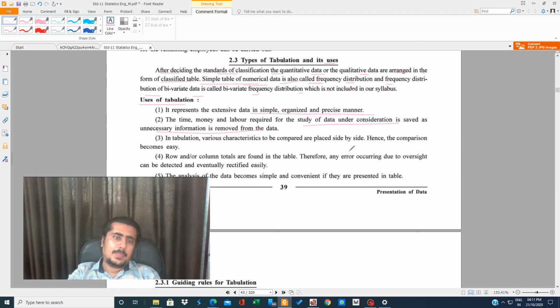In tabulation, various characteristics to be compared are placed side by side, hence the comparison becomes easy. In tabulation, you write male, female, so you can easily compare how many are male, how many are female, whatever the variations may be. Then rows and columns are formed in a table, therefore any error occurring due to oversight can be detected.